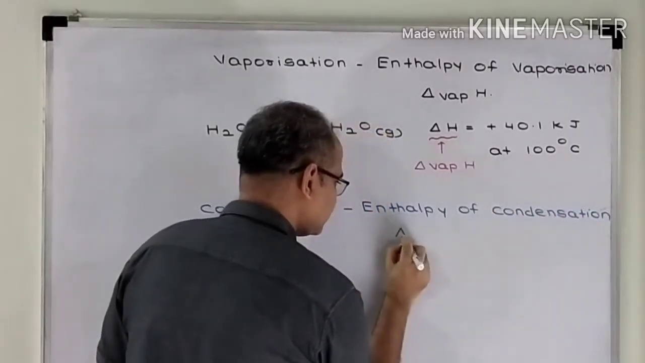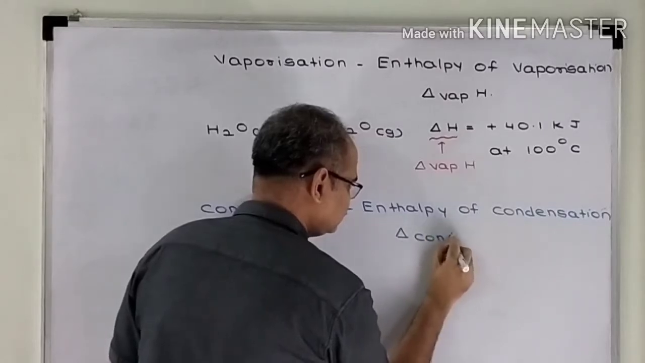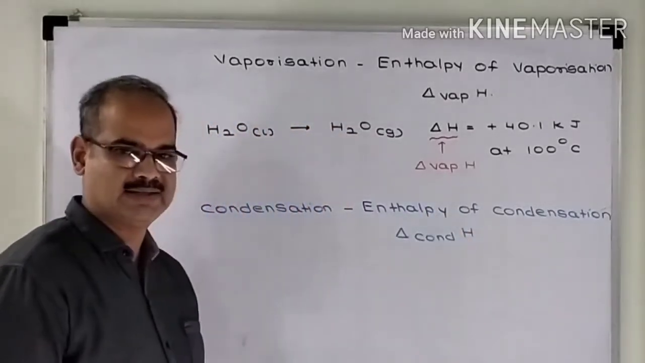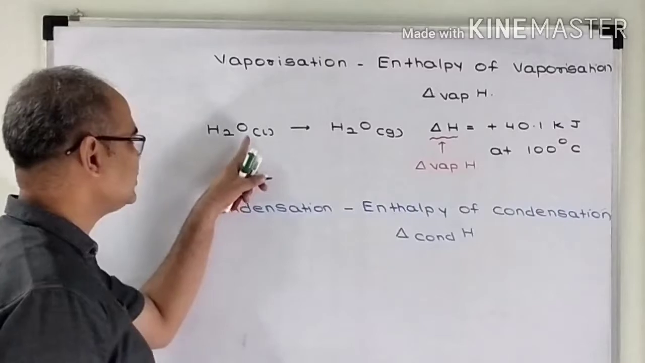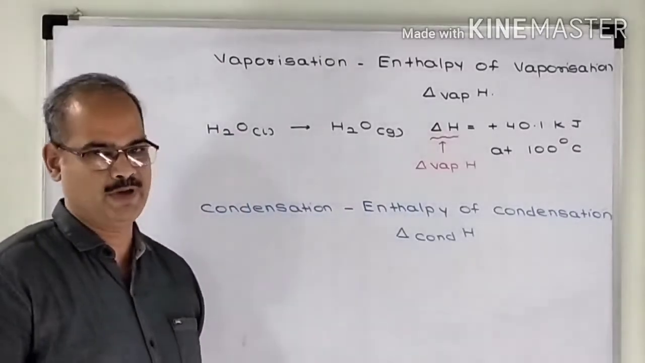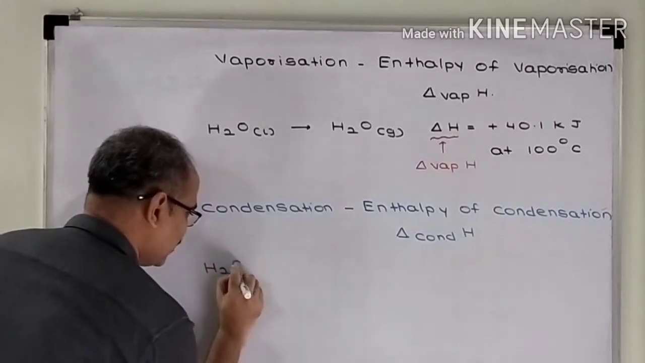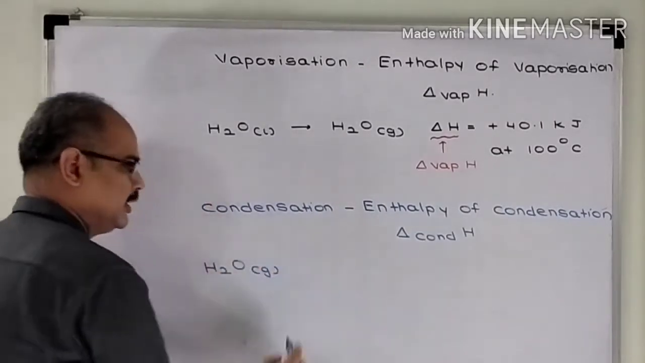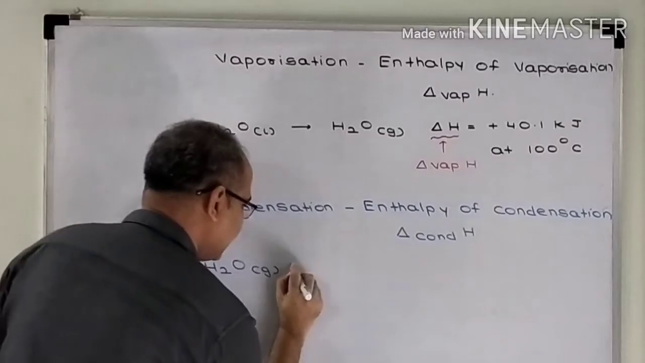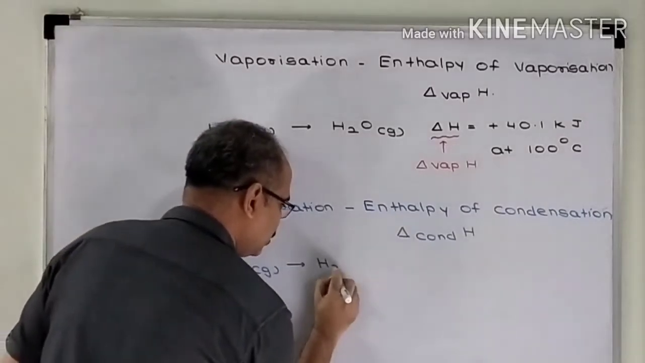Enthalpy of condensation is denoted as delta condensation H. Condensation is exactly the reverse of vaporization. So, in condensation, I will take 1 mole of a substance like water in the gaseous state and I will convert it into its liquid.